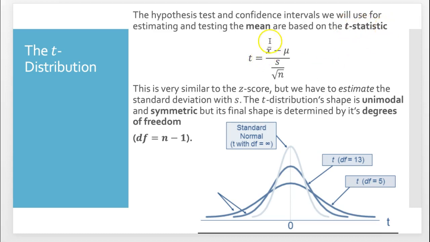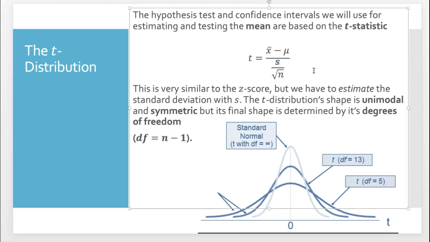We're going to compare the sample mean to a null hypothesis mean, and we want to know whether this difference is significant or not. What we want to do is compare it to the standard error. Remember, this represents the typical distance we should see between the sample mean and the null hypothesis mean. But in this case, we don't know sigma, so we have to estimate it with the sample standard deviation.